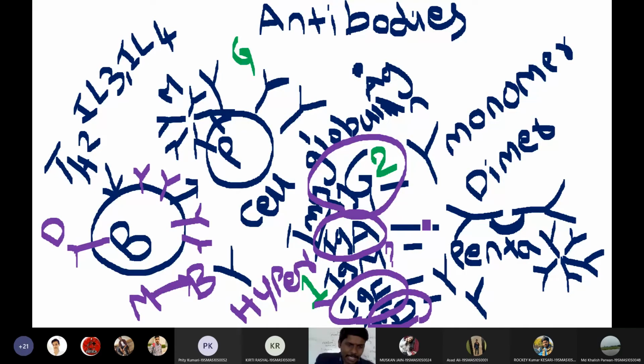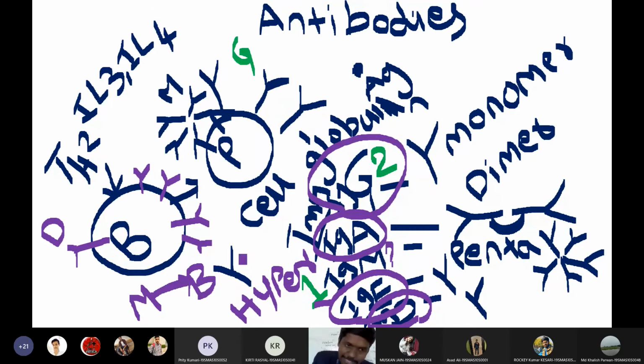I will ask some questions. Before that, a quick revision. IgG antibodies can cross the placental barrier and give protection to the baby. IgA antibodies are present in all body secretions such as breast milk, tears, vitreous humor, mucous surfaces, lungs. All mucous lining will have IgA antibodies. IgE antibodies mediate allergic reactions.